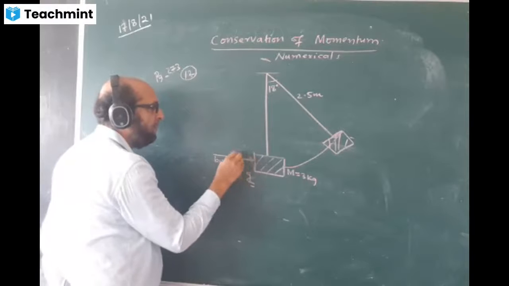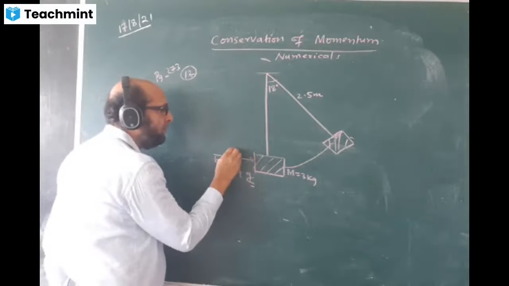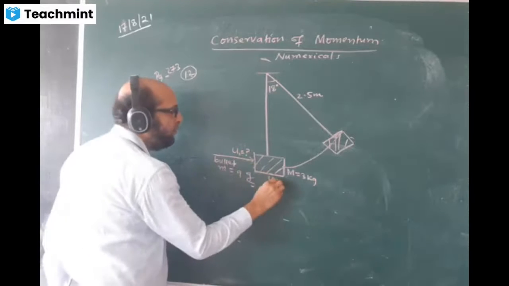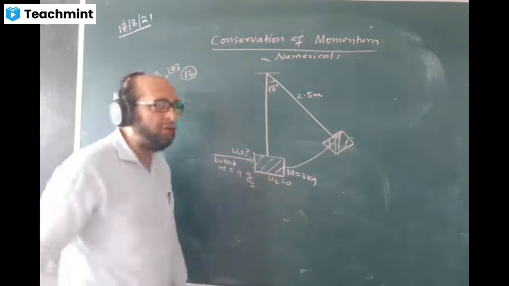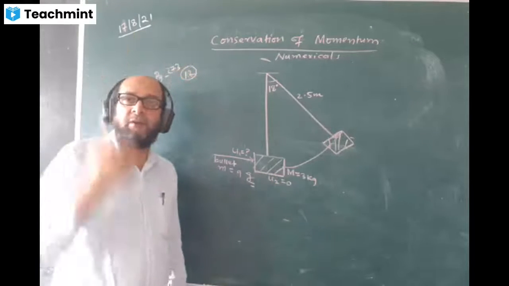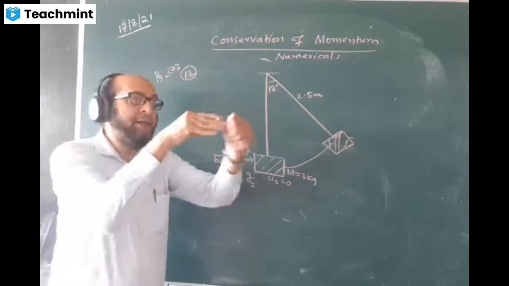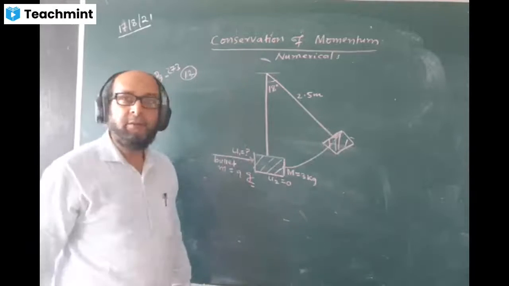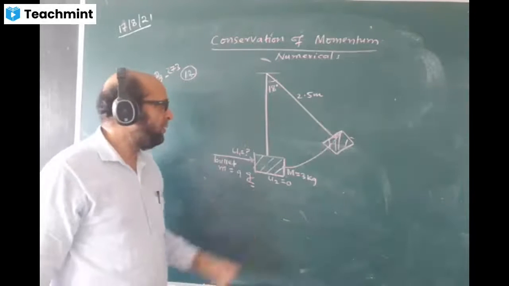The speed of the bullet before collision we do not know. u1 is a question mark. This is u2. u2 is 0, starting velocity 0. The block is just hanging, so there is no velocity. The bullet is coming and hitting it, and then they are moving together.